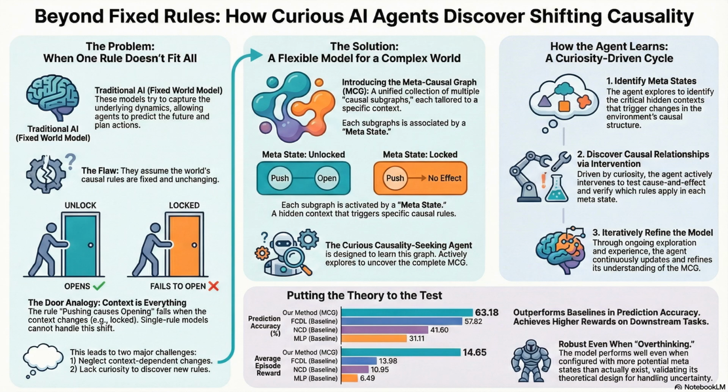So the authors provide a proof for something called identifiability. They show that, yeah, the agent will eventually find the true causal structure of the world. But there's this really interesting catch, a concept called swap label equivalence. Swap label equivalence. That sounds like jargon for calling a rose by any other name. That is exactly what it is.